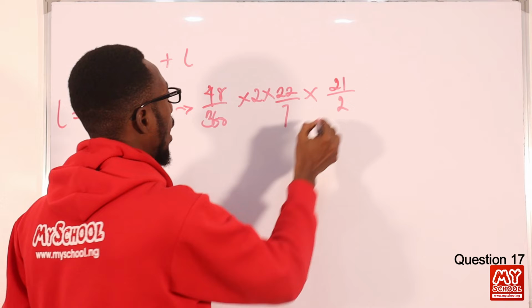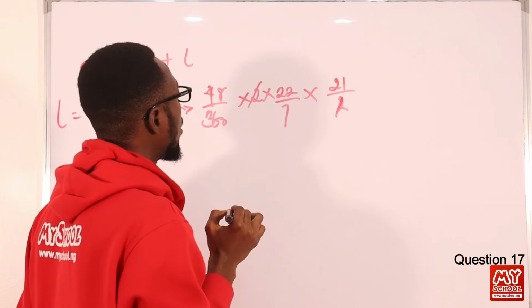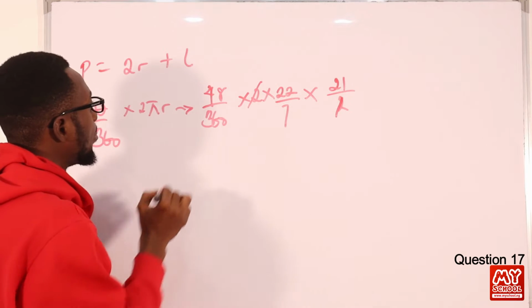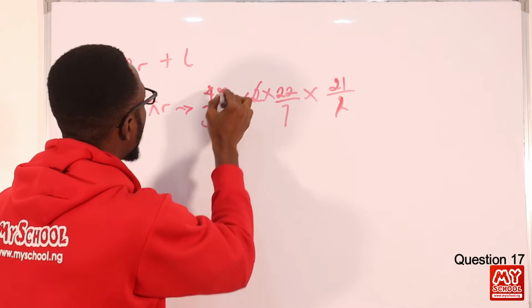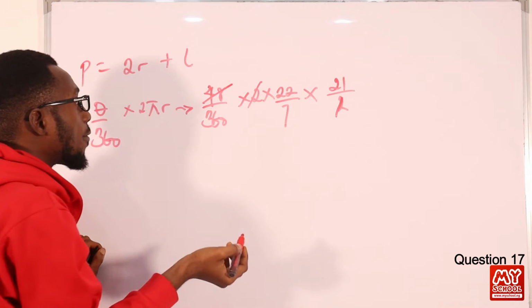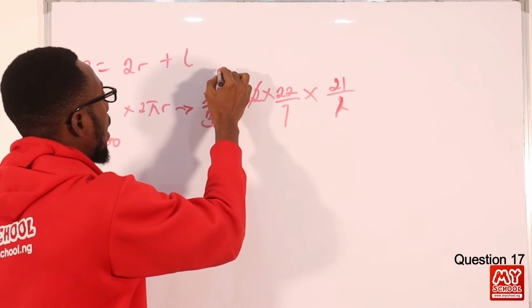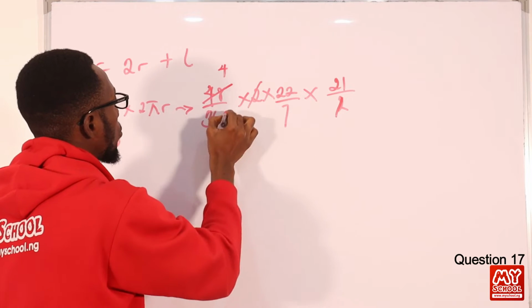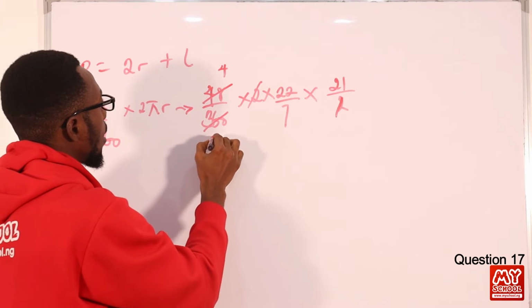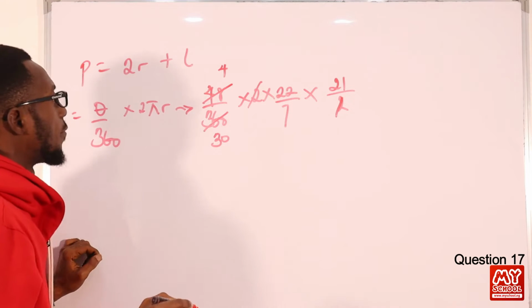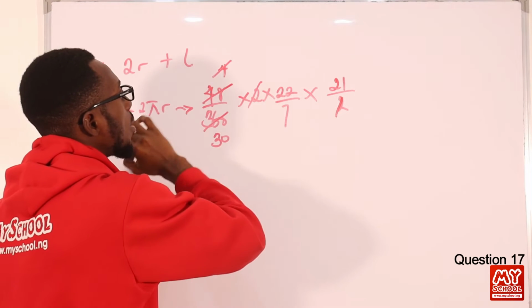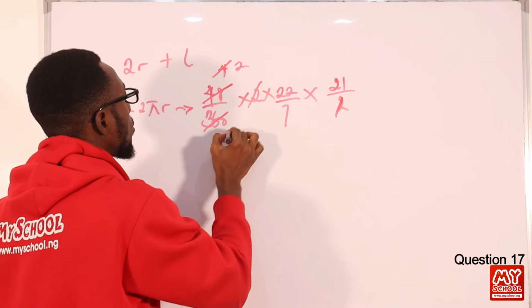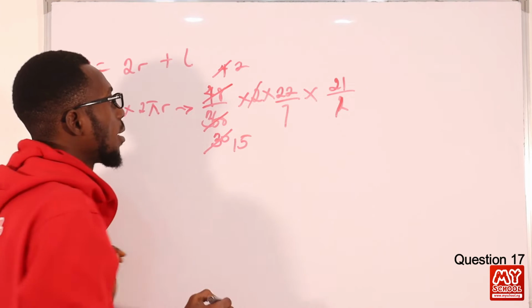So I have 2 here, it's gone. I can say 12 here, that is 4, 12 here, that is 30. 2 here, 2 here, 15.